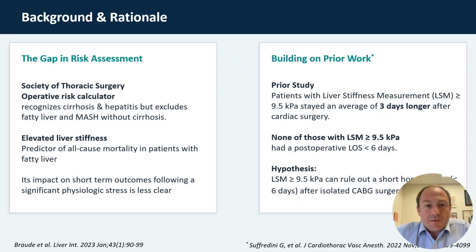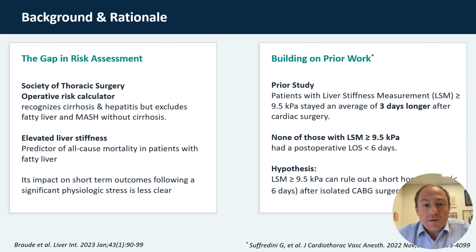The Society of Thoracic Surgery Operative Risk Calculator recognizes cirrhosis and hepatitis, but excludes fatty liver and MASH without cirrhosis. Elevated liver stiffness has been shown in large population studies to predict all-cause mortality. However, its impact on short-term outcomes following a significant physiologic stress is less clear. In a pilot study, our group found that in patients undergoing cardiac surgery, those with an elevated liver stiffness had a postoperative hospital length of stay that was 3 days longer than those without elevated liver stiffness.